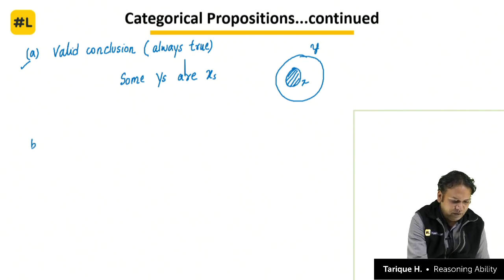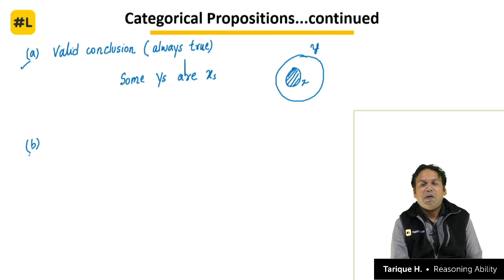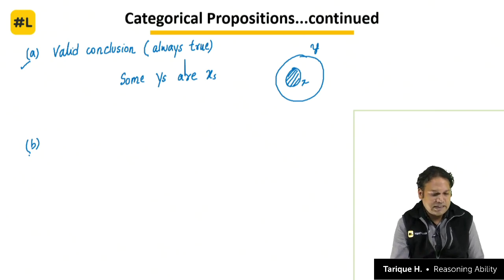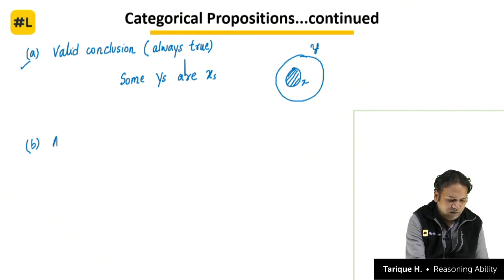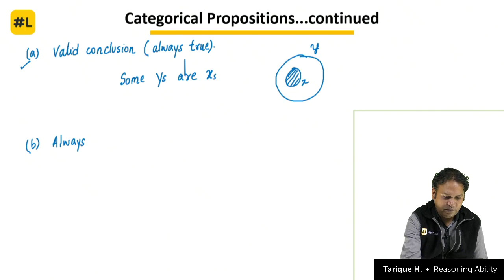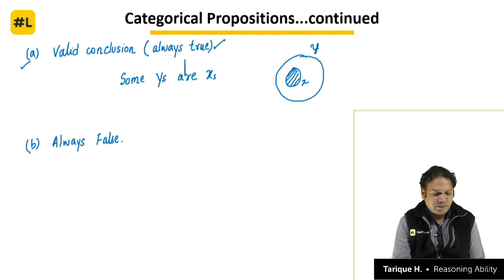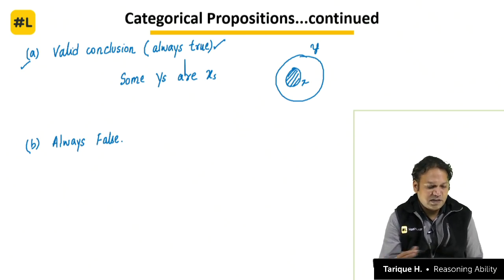The second thing that we need to understand about the statement all x's are y's, that is universal affirmative, is what is always false. See, we are breaking it in a very structured way. What is always true? What is always false? If you can understand these things, there will be no doubt. You can even solve the toughest of the questions based on possibilities and uncertainties. We can solve the questions without any difficulty. So what is the valid conclusion? Something which is always true.